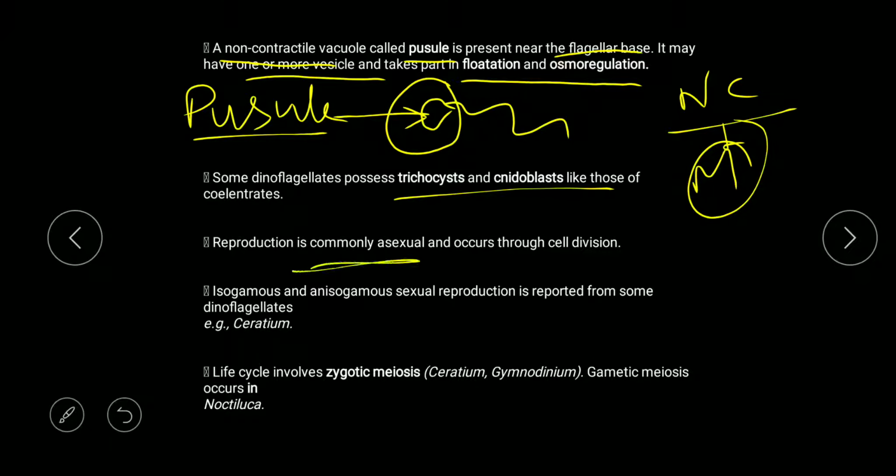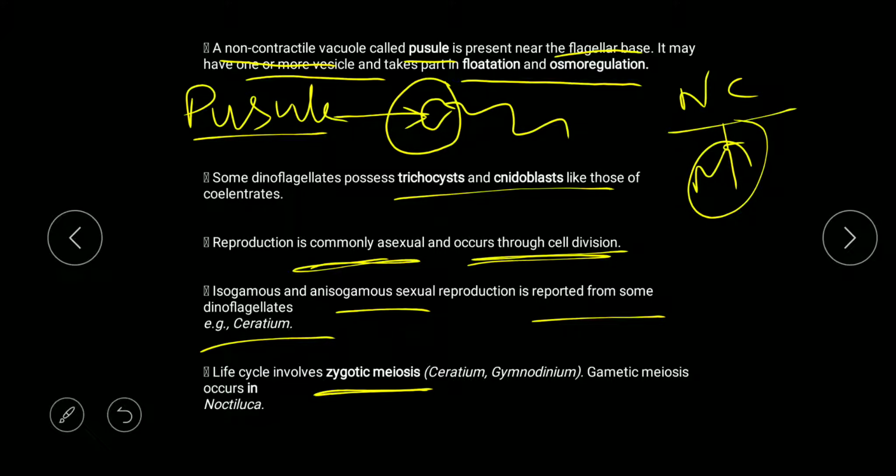Reproduction is commonly asexual and occurs through cell division. Sexual reproduction, isogamous and anisogamous type, is reported in some dinoflagellates like Ceratium. The life cycle is zygotic meiosis, meaning haplontic, in Ceratium and Gymnodinium, and gametic meiosis in Noctiluca, meaning a diplontic life cycle.